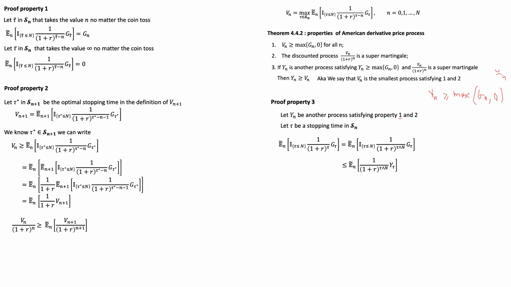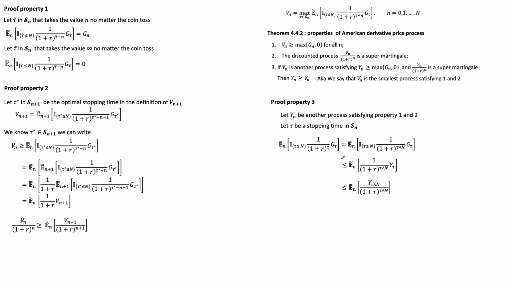So that means this is true if n equals 2 also, right? Y2 is greater than or equal to the max of J2 and 0. It's fairly straightforward. So that's why this inequality here is coming from.